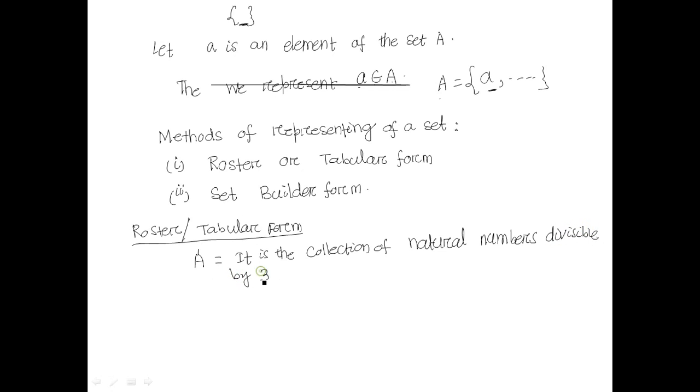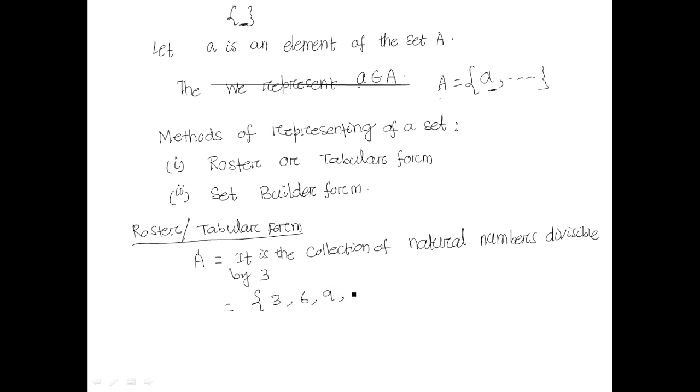Only those natural numbers which are divisible by 3 are inside the set. Can 1 be inside this set? No, 1 is not divisible by 3. Is 2 in the set? No, 2 is not divisible by 3. Is 3 inside the set A? Yes, because 3 is divisible by 3. 4 no, 5 no, 6 yes, 7 no, 8 no, 9 yes.